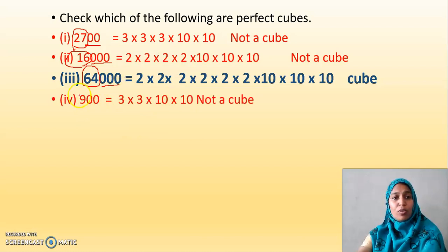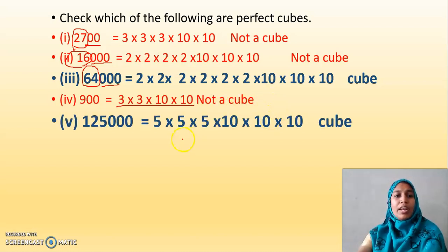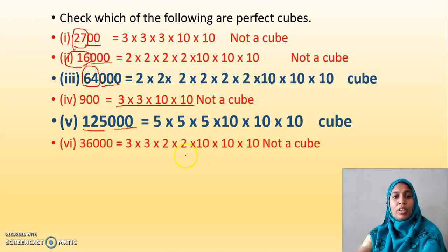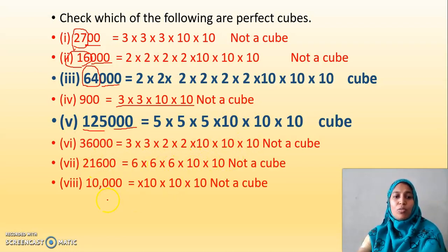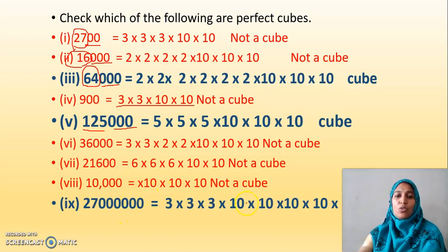Now here again 900. 9 is a cube? Is it a cube? No, it's a square. This number I can state as a perfect square number and not a cube. Okay children, you should know to differentiate between cube and square. And again I do have here 125. This is a cube number. This is also a cube. So it's a cube. Here it's not a cube. This is also not a cube. Not a cube. Here it's a cube.